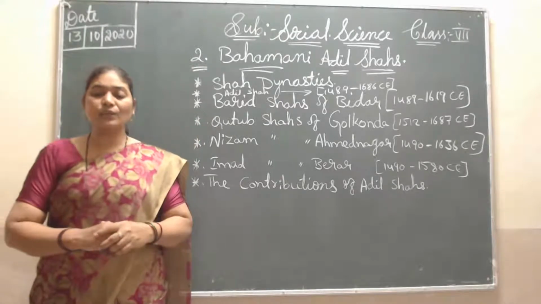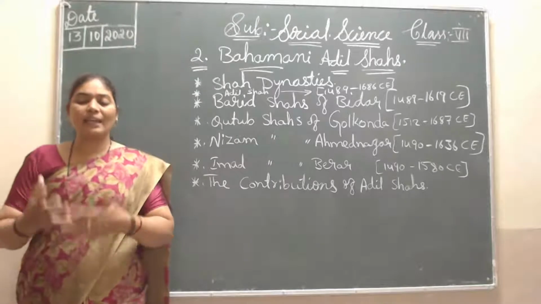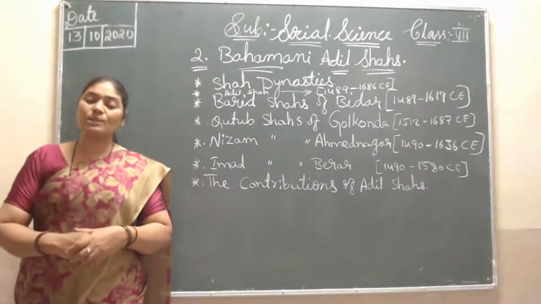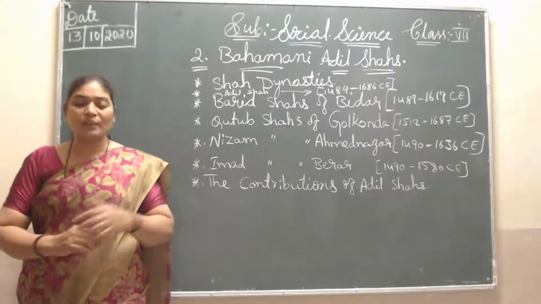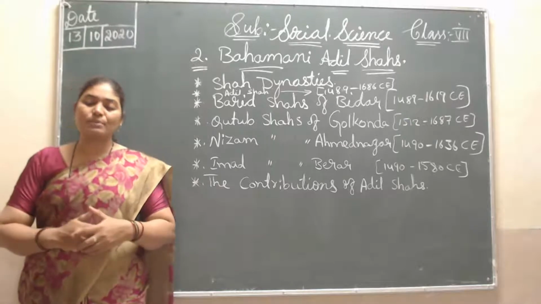Now, Yusuf Adil Shah is the founder, a great sultan among the sultans of this dynasty. The kingdom expanded and became rich during his period.